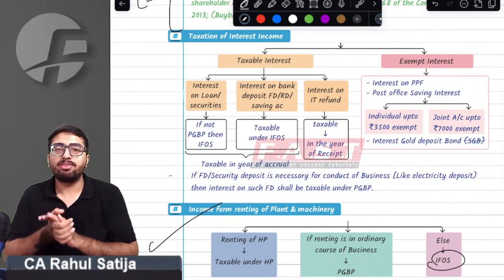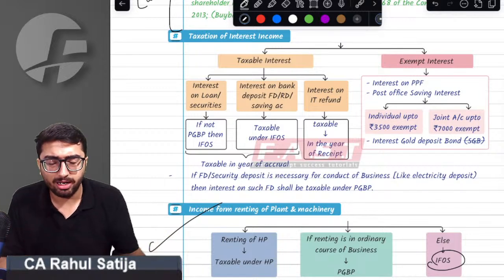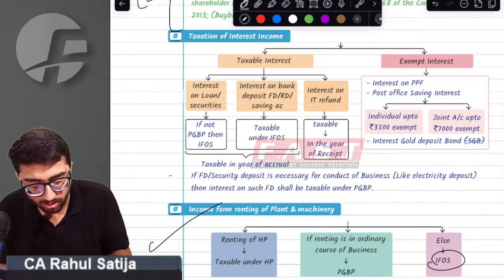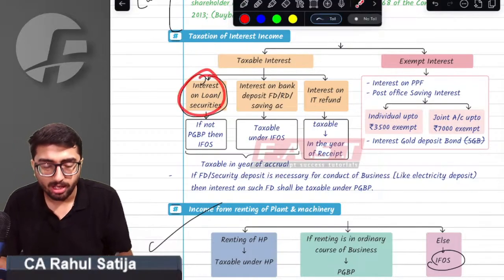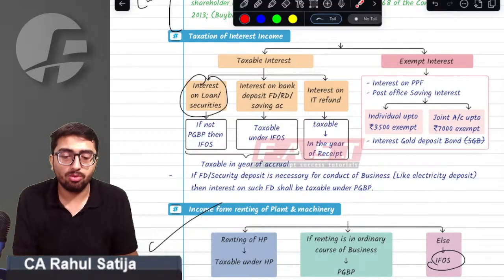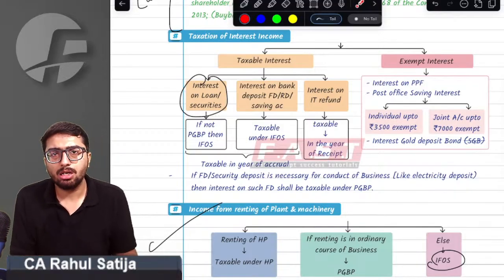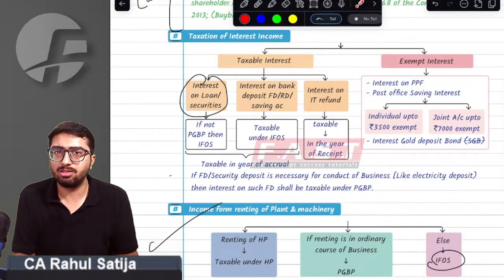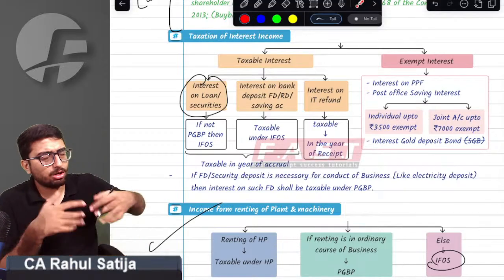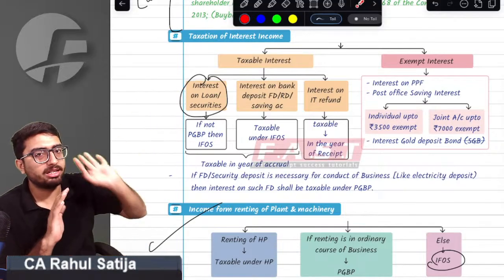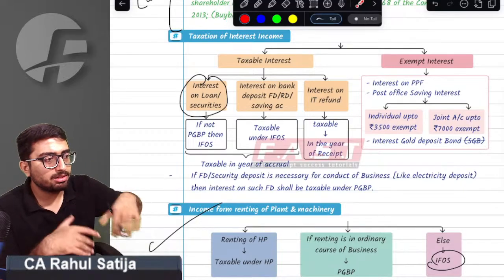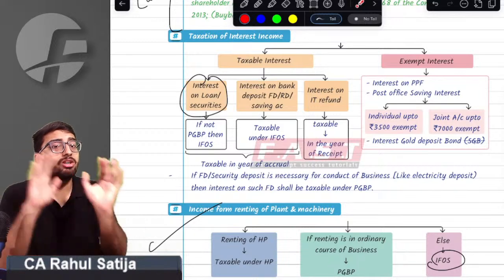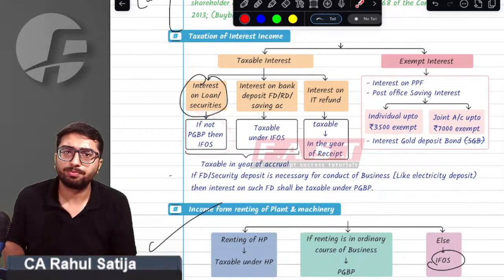Sir, how is interest being taxed? First of all, interest has been categorized in multiple ways. If anybody receives interest on account of loan or securities, you have to check whether giving such loan or having such securities is your ordinary course of business or not. If my business is of giving out loans, then whatever interest I receive is PGBP. If my business is in dealing of securities, then whatever interest I am receiving is PGBP only. But if it is not, the provision says it is IFOs.